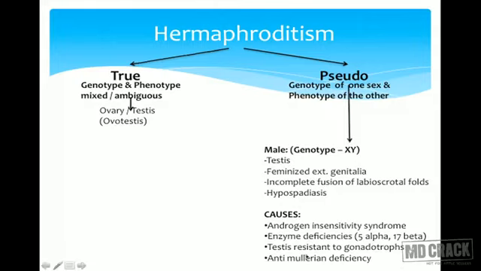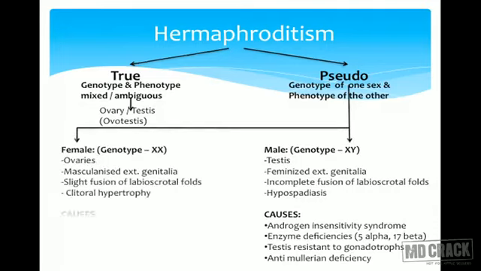Sometimes the testes are resistant to the gonadotropin, so there would be secretion of FSH, but the testes will not produce testosterone, then a high level of FSH would be there. This is called testicular failure. Again, the person will look like a female, but genotypically the person would be male. In anti-Mullerian factor deficiency, the internal genitalia will be formed from the Mullerian system and the person is a hermaphrodite.